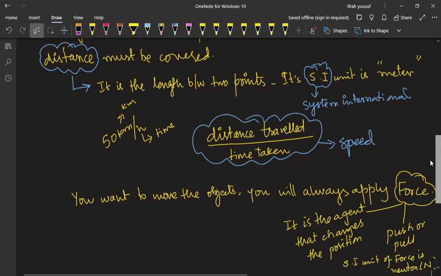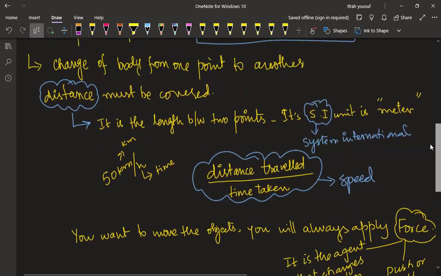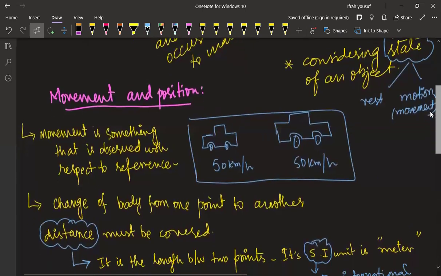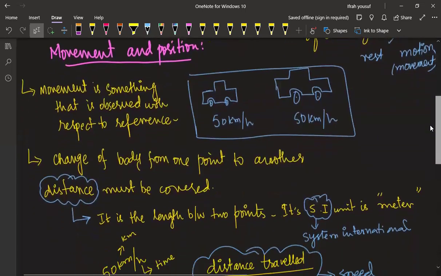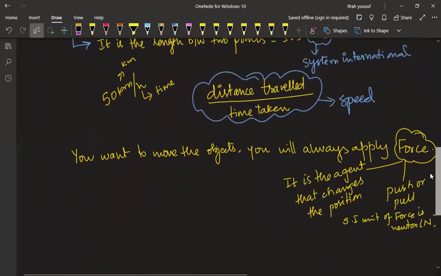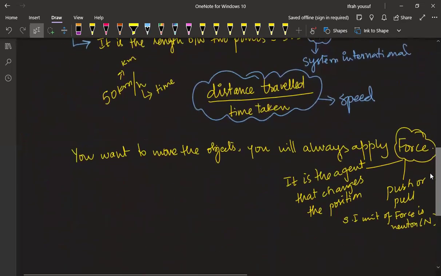Okay, so the things are expanded in this way. We started off with the movement and position, our observation, and then we discussed distance, and then we came to the force, right? That means in order to move the object, force is needed.